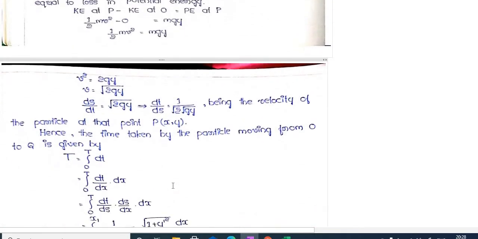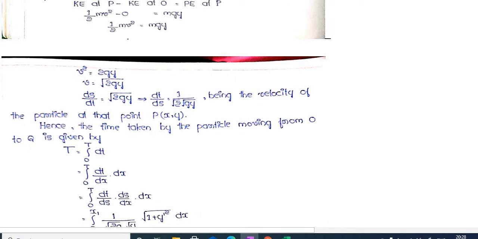So kinetic energy at P minus kinetic energy at O is equal to potential energy at P. This is the formula for kinetic energy, this is the formula for potential energy. At the starting point kinetic energy is 0. So 1/2 mv² equals mgy. The m's cancel, and by cross multiplication v² equals 2gy. Taking the square root, v equals √(2gy).